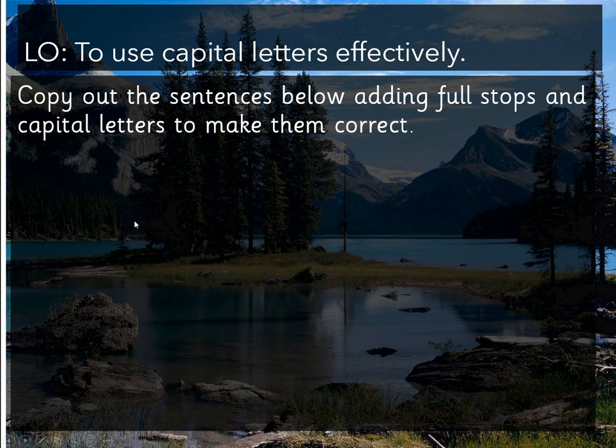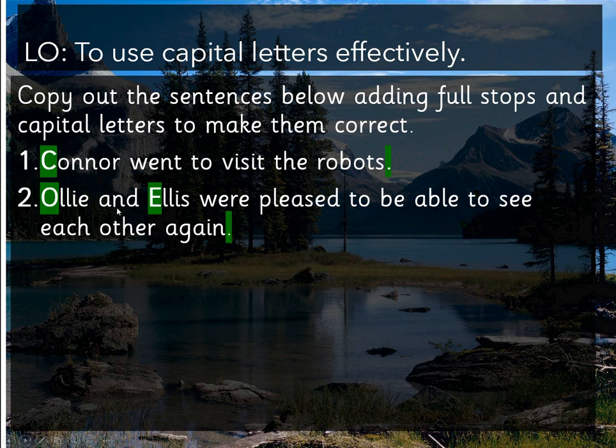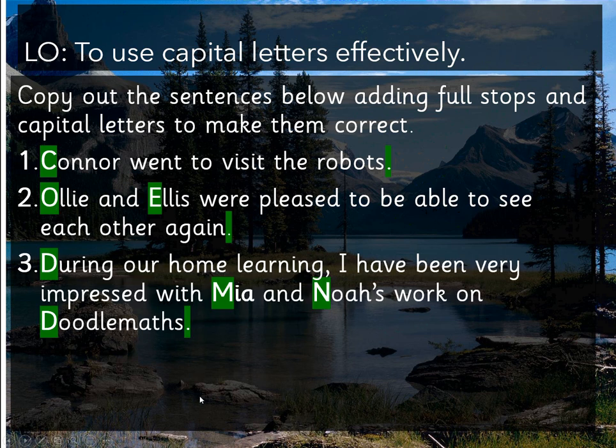So here we go. Here's the first sentence. Connor, that's a capital, went to visit the robots, full stop. Now Connor's a capital because he's at the start of the sentence, but he's also a name. So that would be a double capital. Ollie and Ellis were pleased to be able to see each other again. So you see that both the names are capital and there's a full stop at the end.